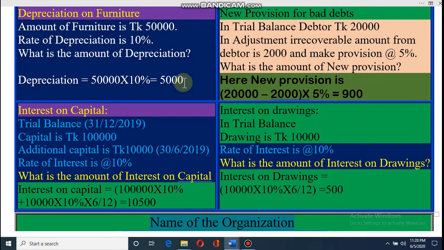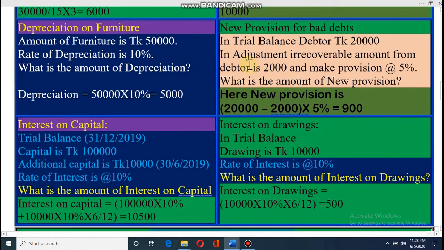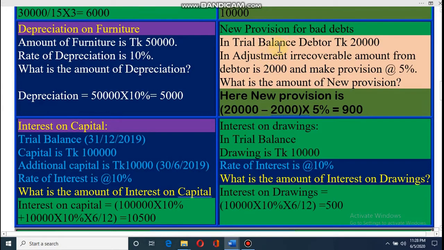Dear student, now the most important adjustment and operating expense, new provision for bad debt. How can we calculate new provision for bad debt? Look, in the trial balance, debtor is given 20,000, and in the adjustment, irrecoverable amount from debtor is taka 2,000, and make provision at the rate of 5%. What will be the amount of new provision?